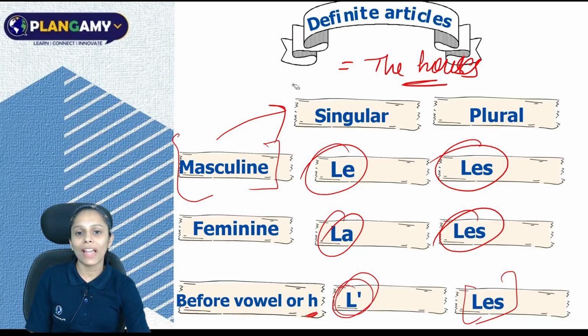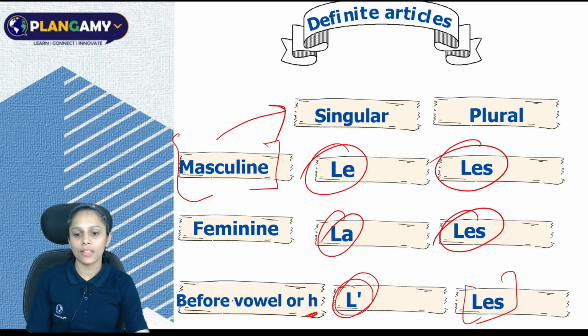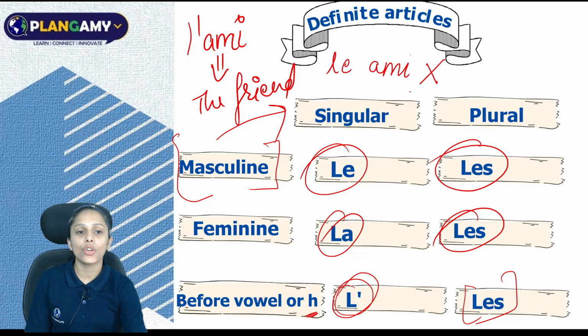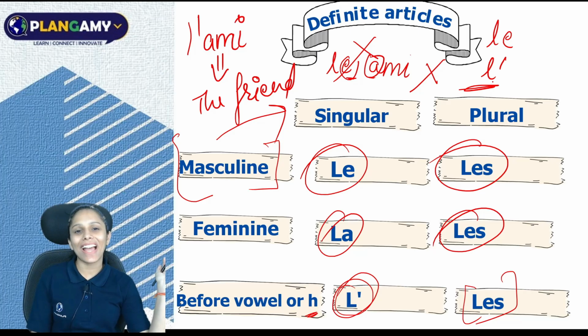Now let's look at the third scenario, which is before a vowel or h mute. For example, this one. L'ami means the friend. Now A is your vowel and the noun is beginning with a vowel. So that's why you cannot write le ami. It is wrong because two vowels, E and A, cannot sit together. That's why what we have done here is contract our le into l apostrophe. I think that it is clear.